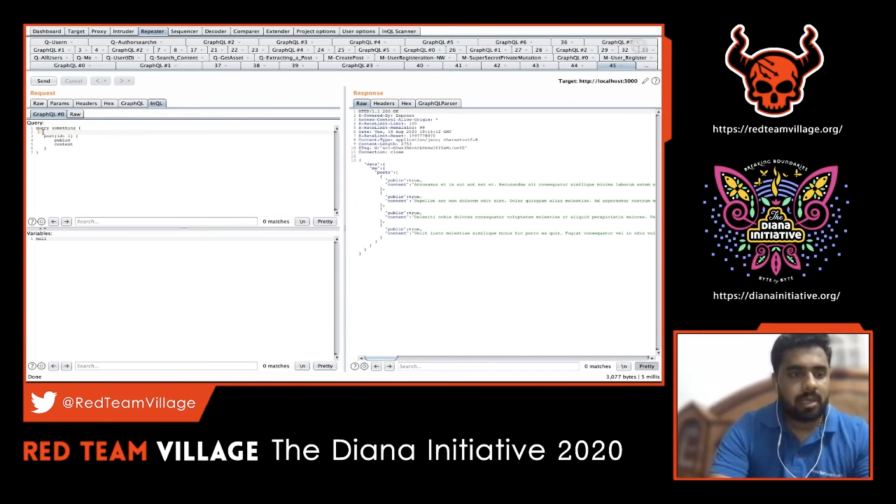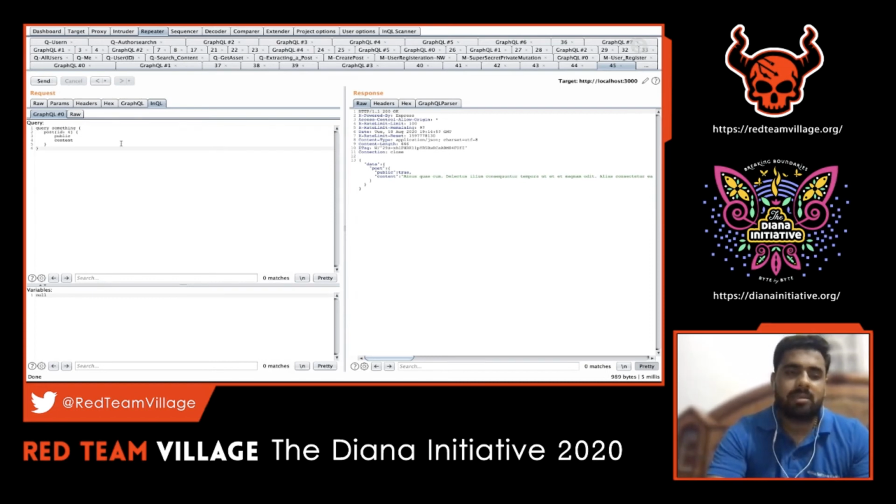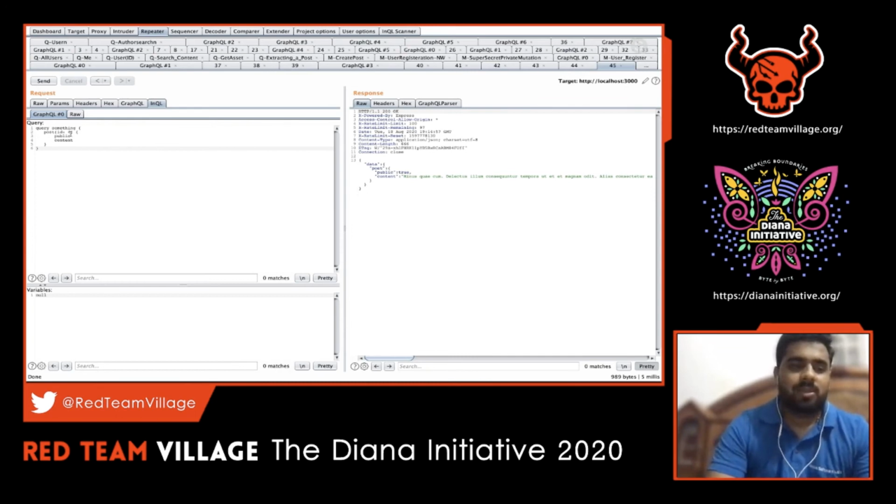So let's try to send this and see what response we get. But before that, let's try to see the other post, for example, post ID two, public content. So now I'm trying to pull out a particular post which is public and has an ID reference of two. I can keep on incrementing this, and what can go wrong with an ID value? In our web application pen testing strategy, if we see any ID values, obviously the first thing to try is the IDOR condition, right? The same thing applies here.